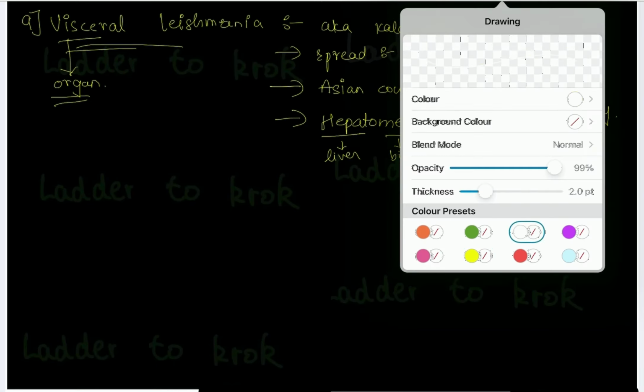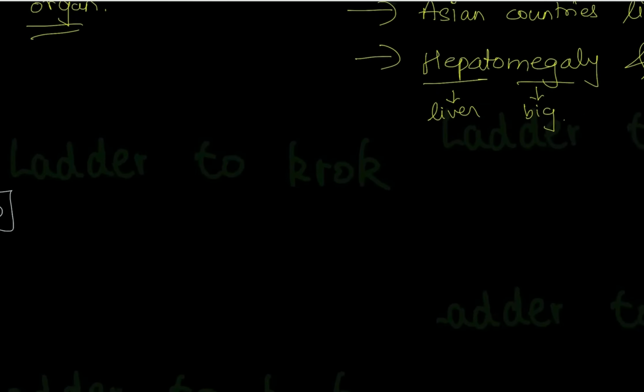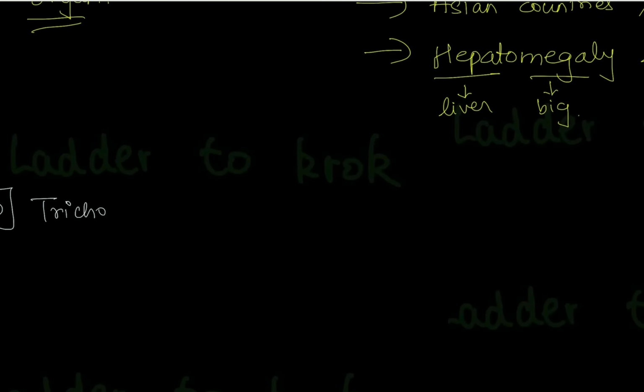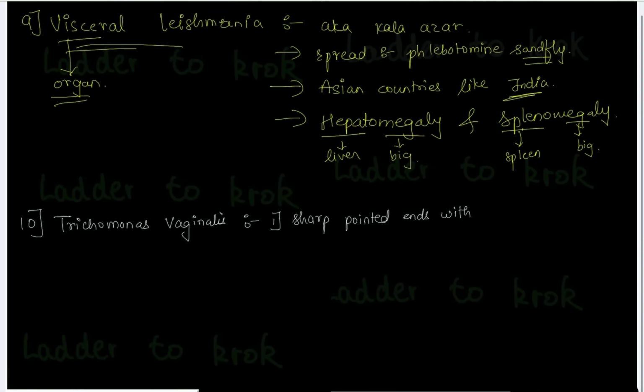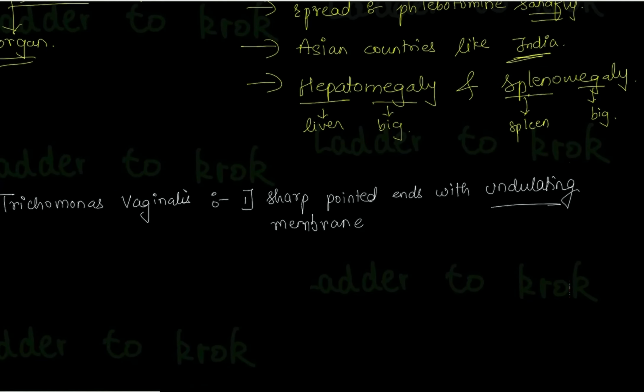The last protozoan is Trichomonas vaginalis. Write down a very important point, that it has sharp pointed ends with an undulating membrane. This undulating membrane is the key point for Trichomonas vaginalis.